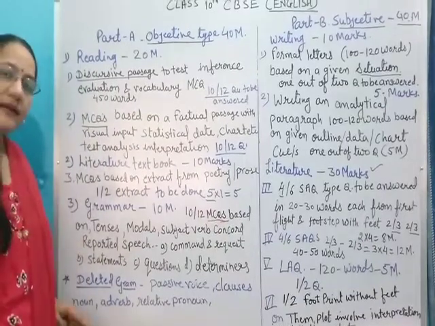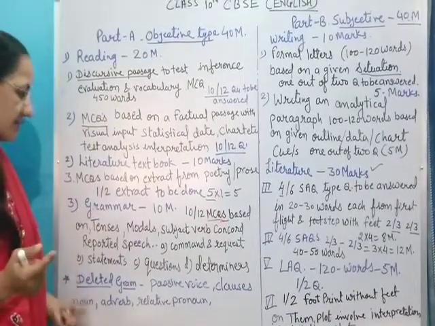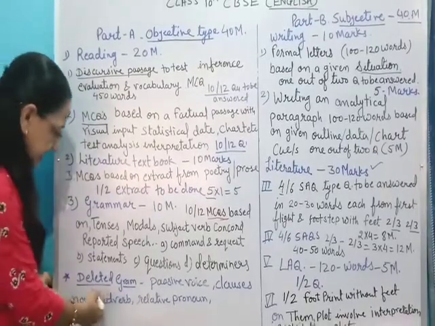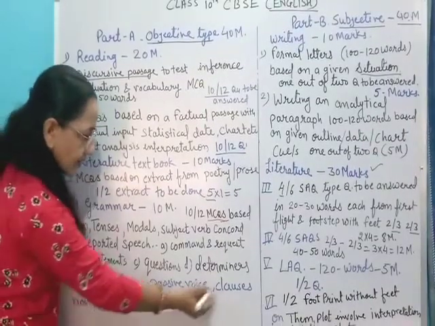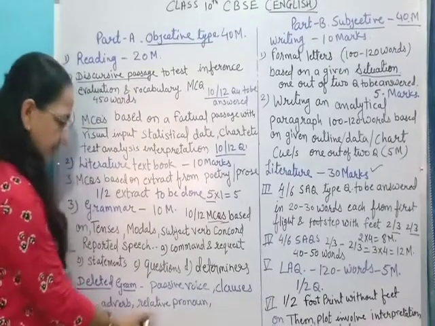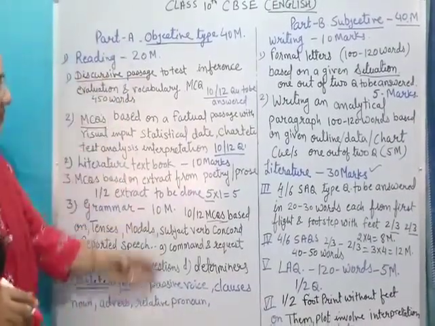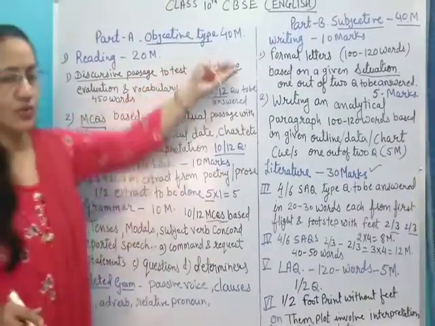Then what is the deleted grammar portion that I had already given you? Once again, you should go through this. This deleted grammar portion is passive voice, clauses, noun clause, adverb clause, relative clause, and pronouns. This you will not learn. So this is about our Part A. Now let us go through Part B.